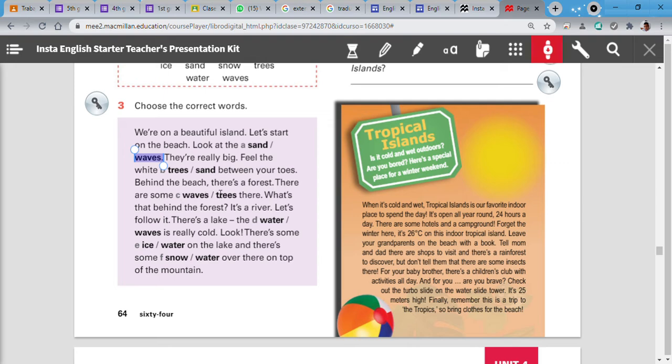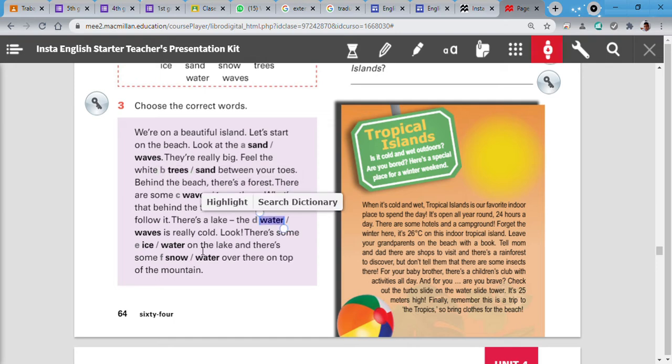Behind the trees. There is a forest. There are some waves or there are some trees in the forest. Of course, some trees. What's that behind the forest? It's a river. Let's follow it. There's a lake. And the water or the waves are really cool. Look, the water.